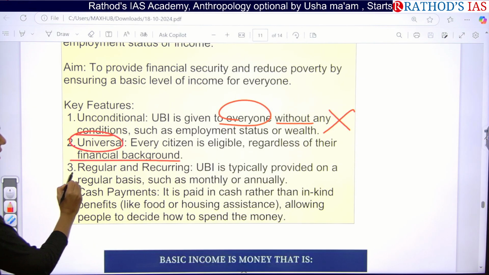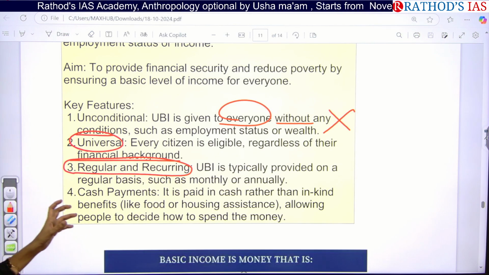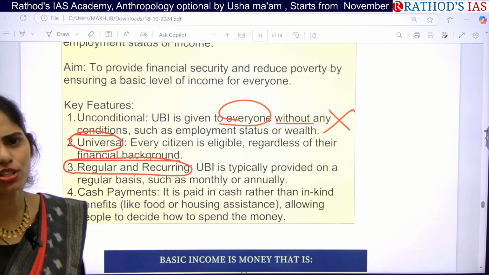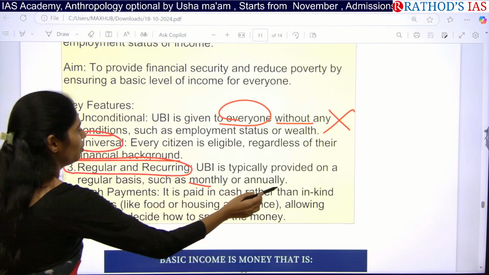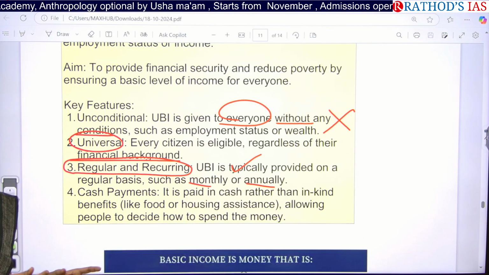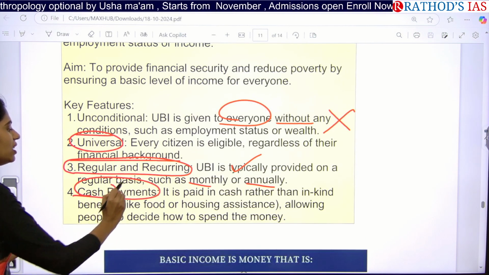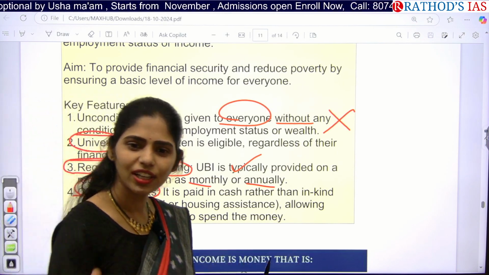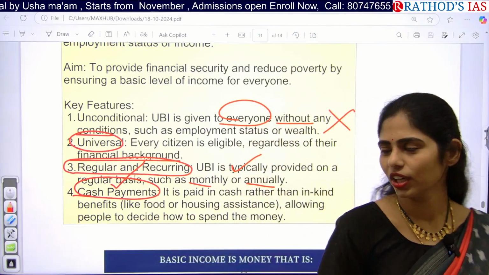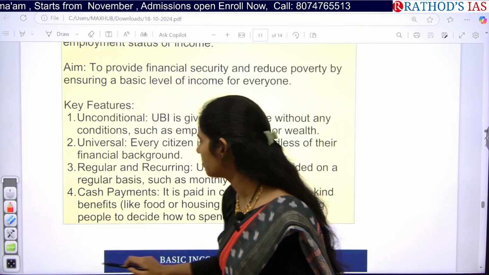And next is regular and recurring. This UBI is provided on a regular basis, for example once every 3 months, monthly or annually, based on the decision of the government. And next is cash payment. Under this universal basic income, they will not give any coupons; they will give cash directly to you. These are the 4 important features of universal basic income.